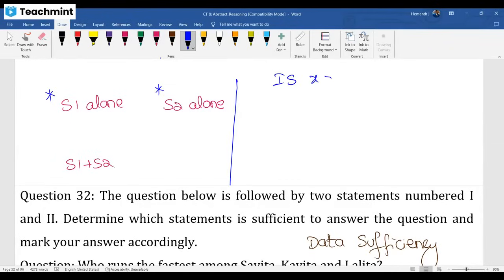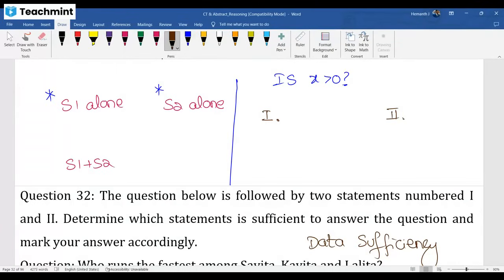To answer this question, is statement 1 alone sufficient? Statement 2 alone sufficient? You have to try both. If it is not possible with alone, then only come for together.